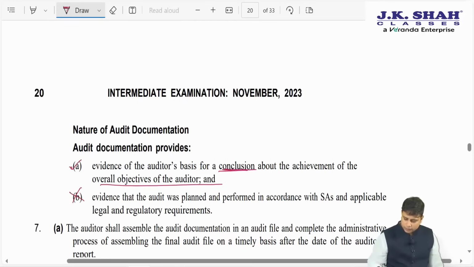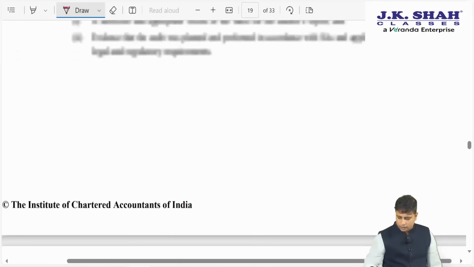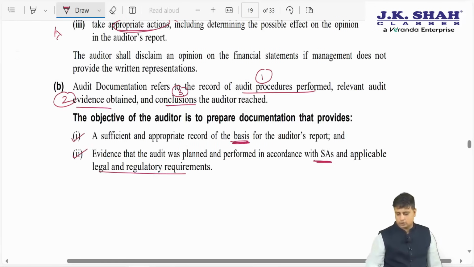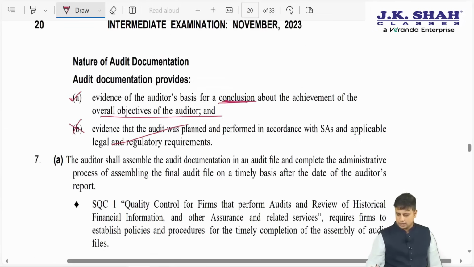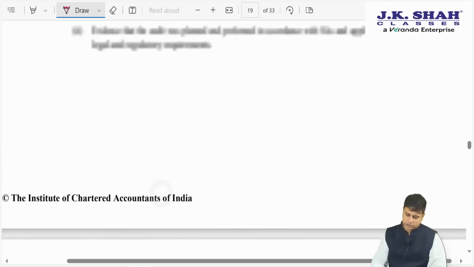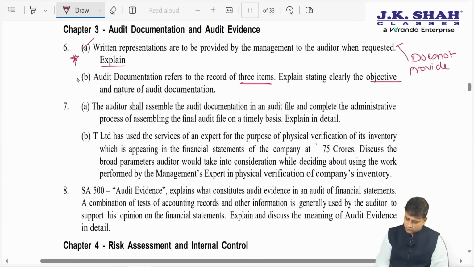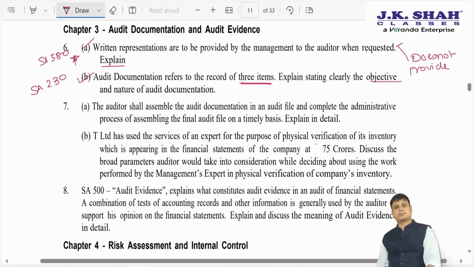This point is a repetitive point. We have already covered under the point evidence that the audit was planned in accordance with the SAs. The same point has been repeated. So these are the three objectives that you will have to state. Here the question was about SA 580, that is written representation. This was about SA 230, that is audit documentation.